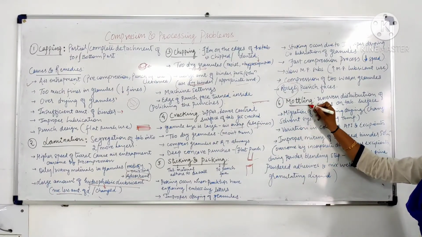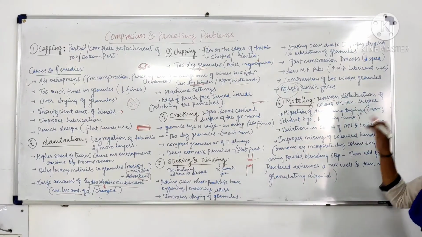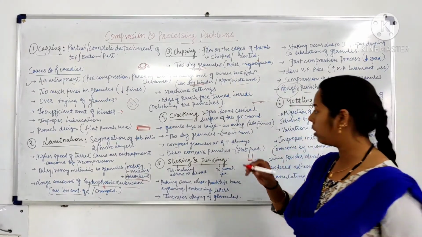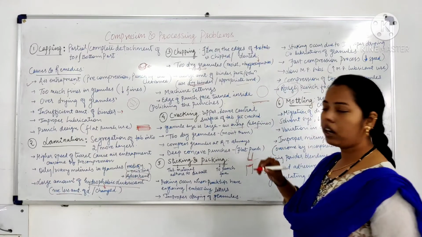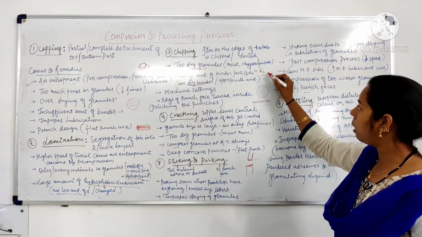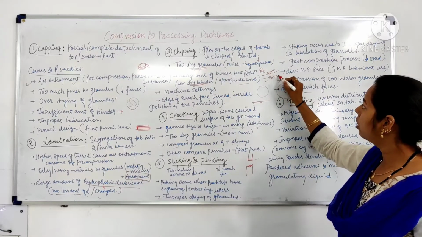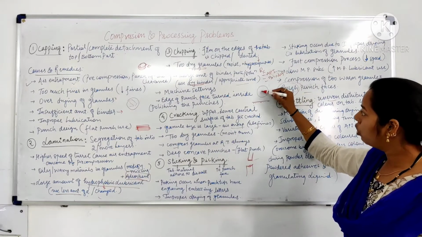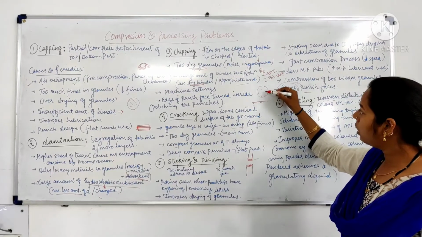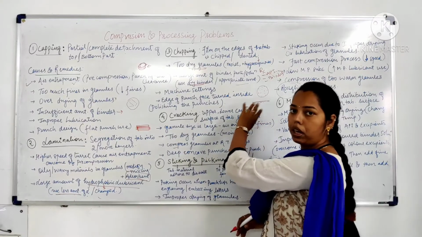Next is mottling. Mottling is uneven distribution of color on the surface of the tablet. Suppose this is a colored tablet, or we are adding content into the tablet which has colored content. Then there could be uneven distribution of color on the surface of the tablet.